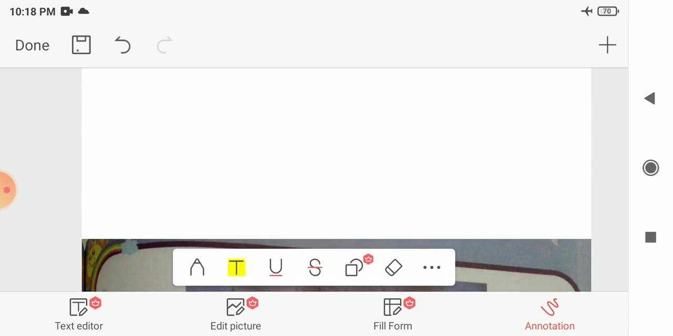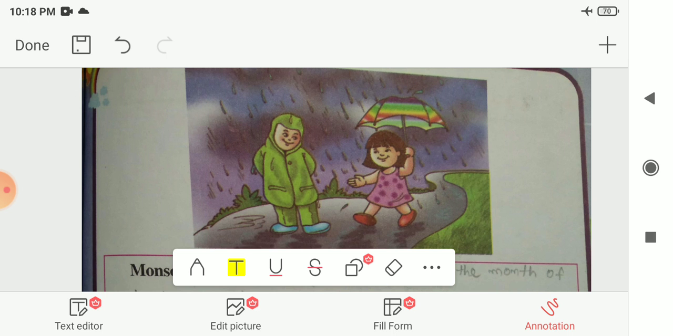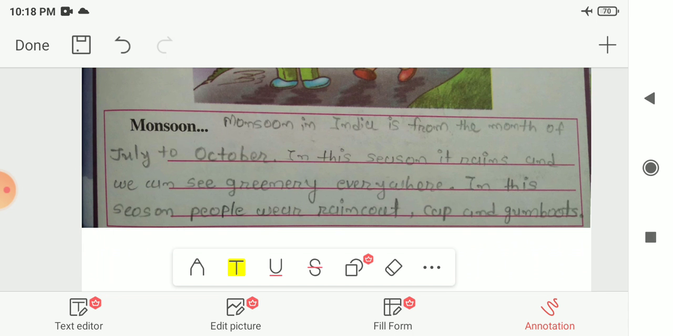Now the next picture is given here. Here you can see that one boy and girl are there. They have an umbrella and raincoat, and it was raining. So which season is that? From the picture we can say that it is the monsoon. Now let us see about the monsoon.